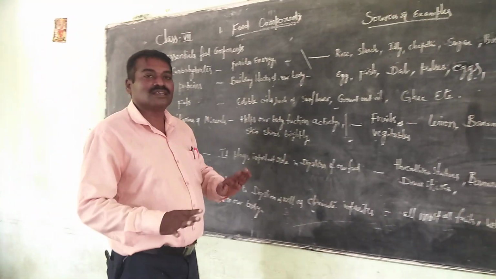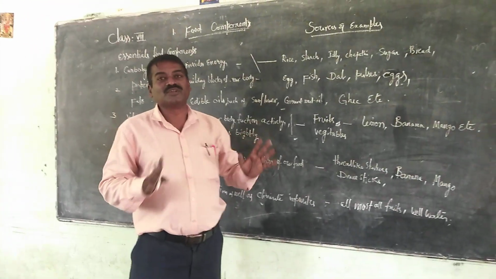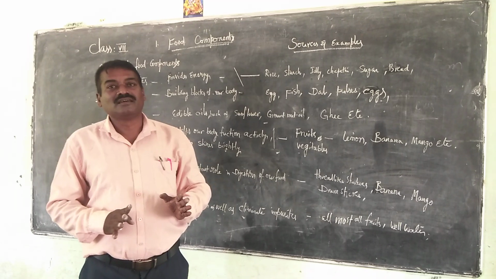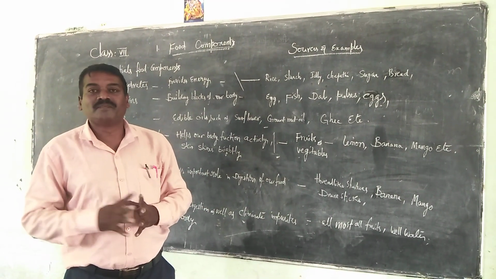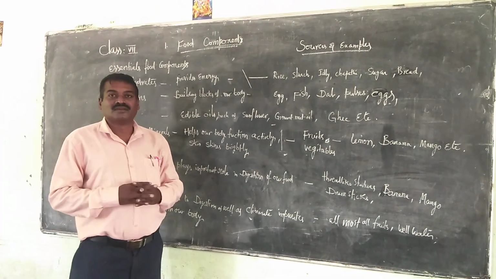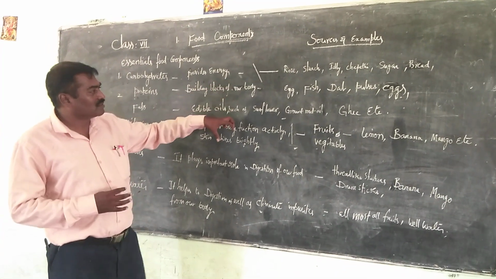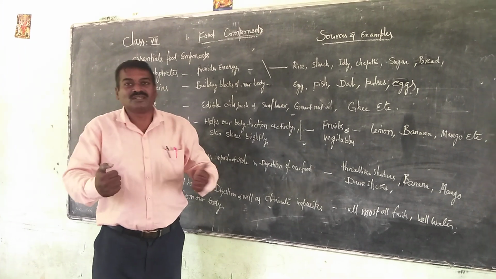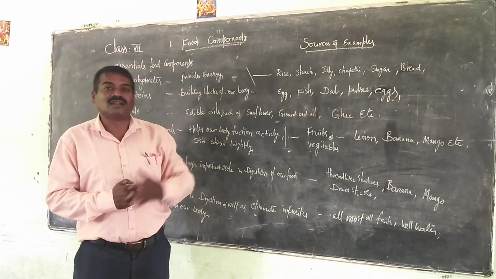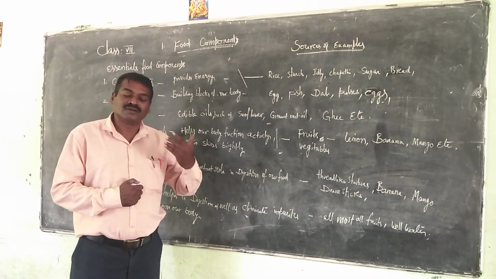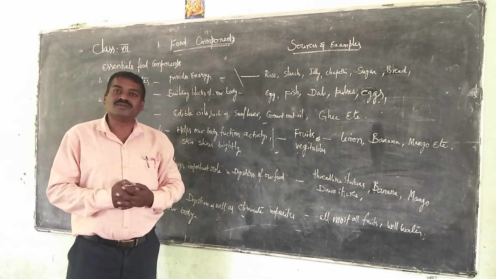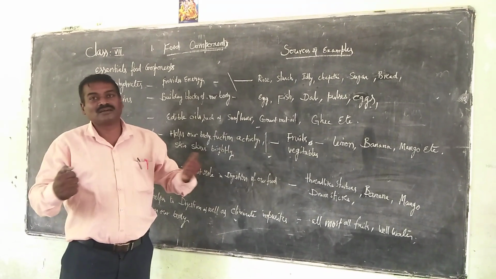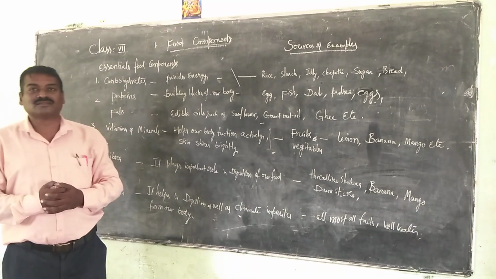These are the essential food components in our diet every day. If you balance all these things in our diet, our body will be healthier, we can be active, our biological activities function well, and all of you are more energetic.